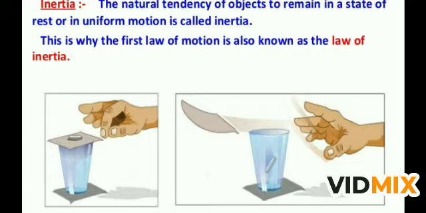5 rupee coin on that, and if you flick that card with your finger, you find that the coin which is at rest will fall into the glass and the card will fly away. Means the force is applied on the card, so only the card is moved and the coin remains at its place and falls into the glass. This is an example of inertia.